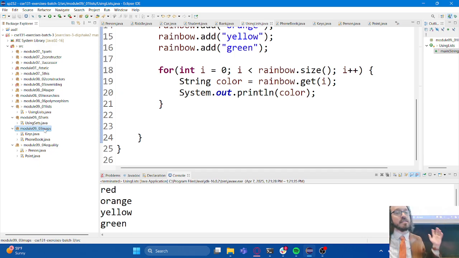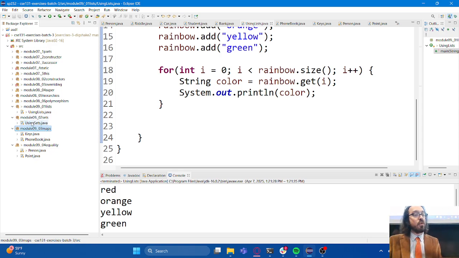So in order to understand what a map is, we're going to, again, compare it to the data structures we already know. Lists and arrays both care about ordered data. I made a big deal about that. That's not true anymore with maps. Maps do not care about the order of the data. In fact, one of the properties about maps is that they are unordered, meaning that regardless of what order I put things into the map, it doesn't record that information. It does not care about what order I put things in. There is no order to the data at all. It is just sort of an amorphous blob.